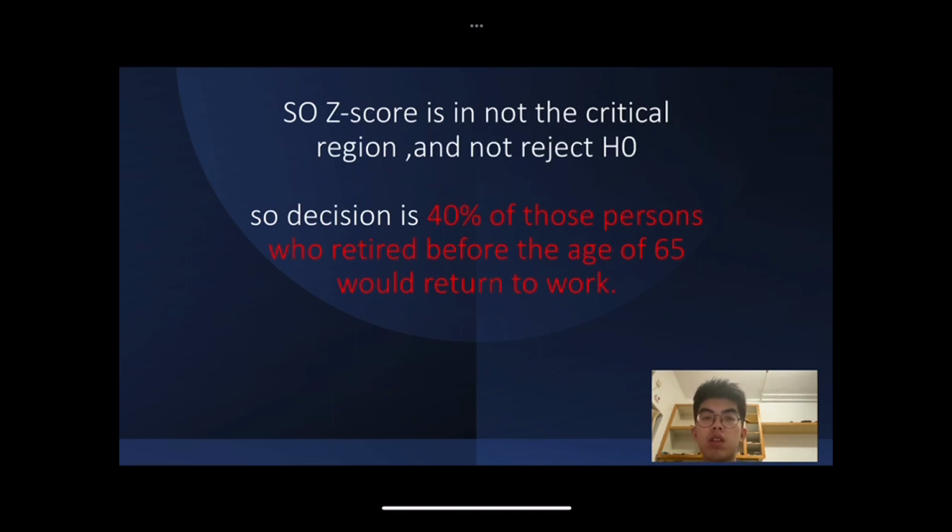so we don't reject H0. So the decision is that 40% of those persons who retired before the age of 65 would return to work. That's all. Thank you.